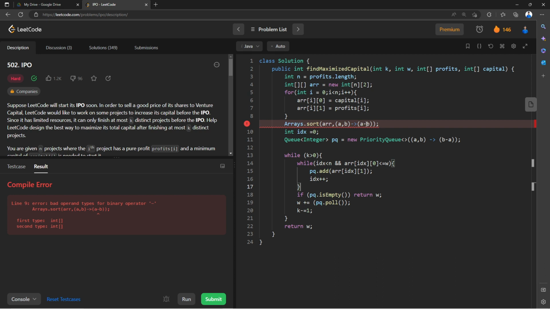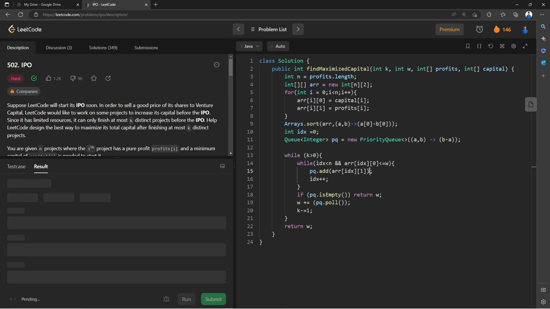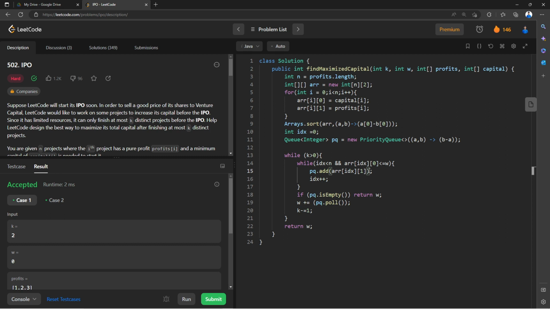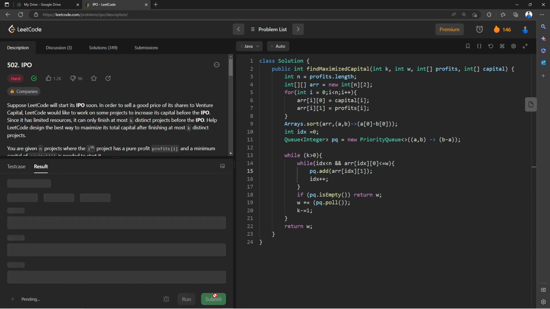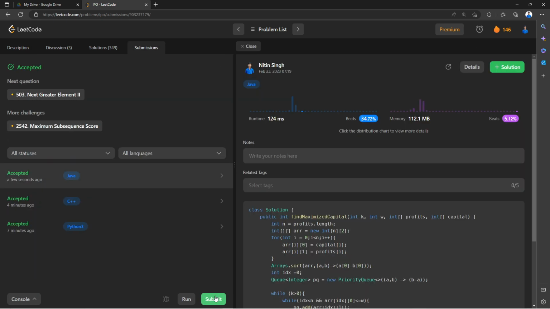Okay, so let me say a comma b is nothing but this. It says binary operator error. So what I can do, I can say Arrays dot sort arr, and let me define here one other thing, that is a. If a is smaller than b, then fine. All right, so it is a 2D array, so I can say a of 0 minus b of 0, right? So this is going to work, right? Now let's see, I hope it should work. You can see that both the test cases are passed, right? Now let's try to submit this code. And it also got submitted.